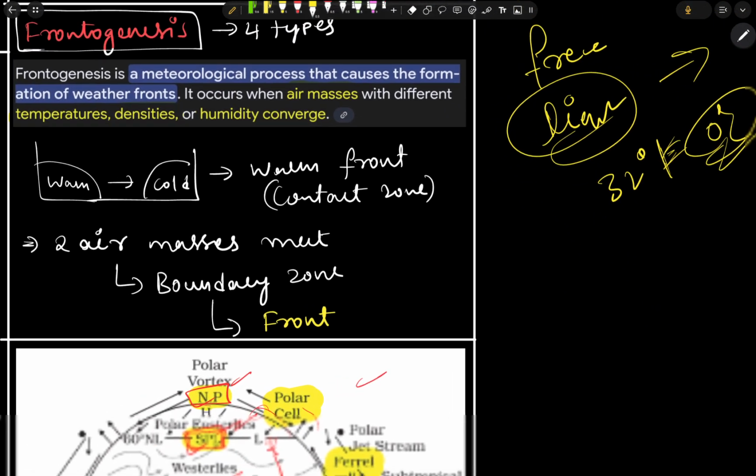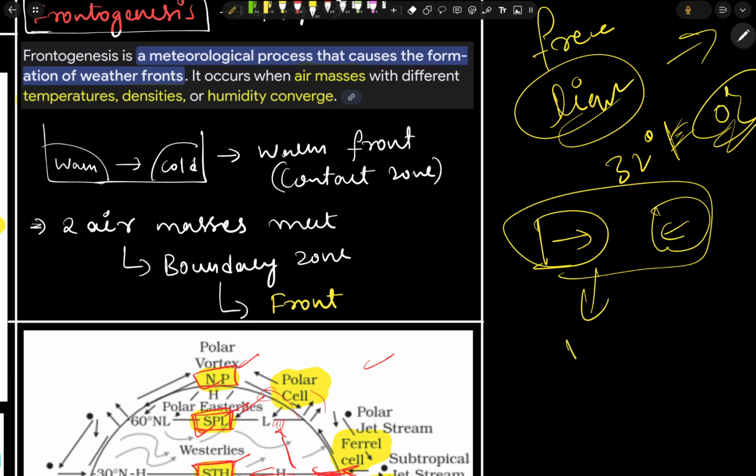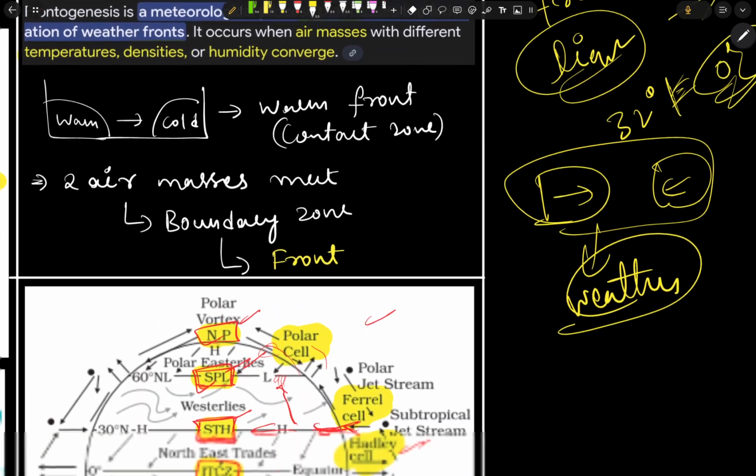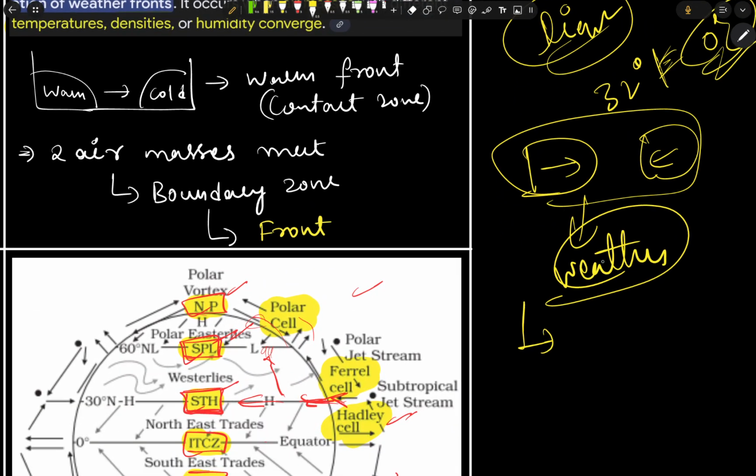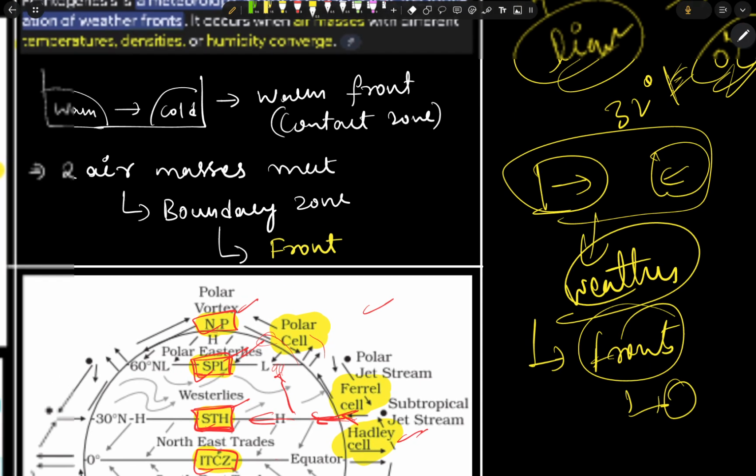Next we have frontogenesis. Frontogenesis is a process where air masses meet to form a front or bring a change in the weather conditions. Here I am going to cover just one type of front, and the other three you guys need to comment in the comment section.